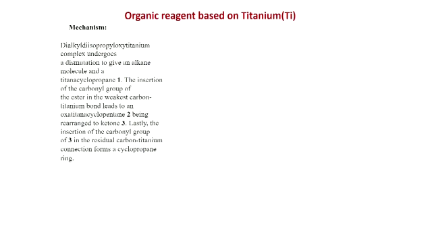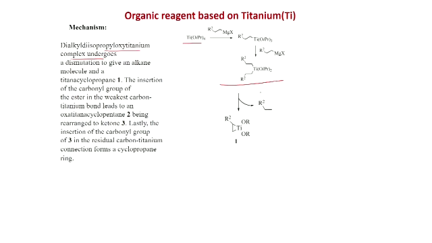Now, what will be the mechanism? So, the mechanism also involves, like earlier, the titanium cyclopropane, dialkyl diisopropoxy titanium complex. Okay, this was the mechanism first, the two alkyl groups come from the Grignard reagent, this one is formed and after that elimination of this alkane you get this titanium cyclopropane. So, this is very important, titanium cyclopropane.